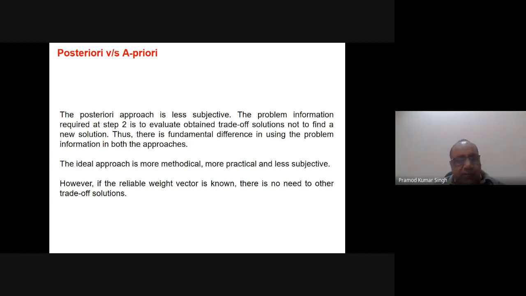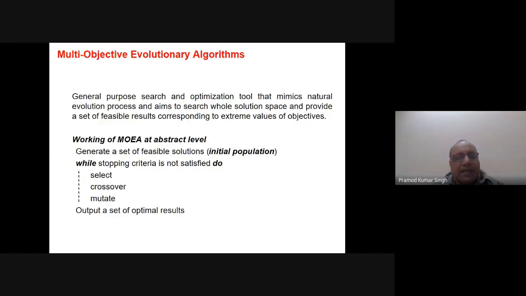You better go for the a priori approach and find a solution which is desired. If you look at a multi-objective evolutionary algorithm, you will find that there is no difference from single objective optimization. There also we generated a set of feasible solutions, the initial population, and then in the while loop iteration we went for selection, crossover and mutation. So this is exactly the same. The solution methodology for single objective and multi-objective is not different.